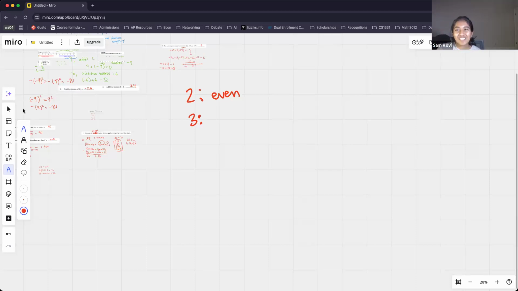What about for 3? Does anyone know what the divisibility rule for 3 is? It's not actually just that the number is odd. For example, if I had the number 7, 7 is not divisible by 3, but it is odd. So that is not actually correct. I do see a lot of people in chat already saying this. Absolutely. If the sum of the digits is divisible by 3, then your number is divisible by 3. So the sum of digits is divisible by 3.